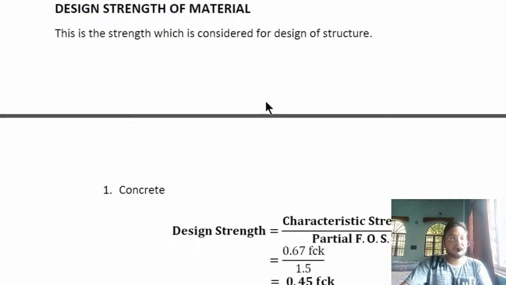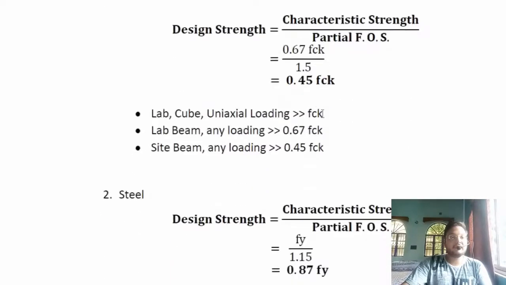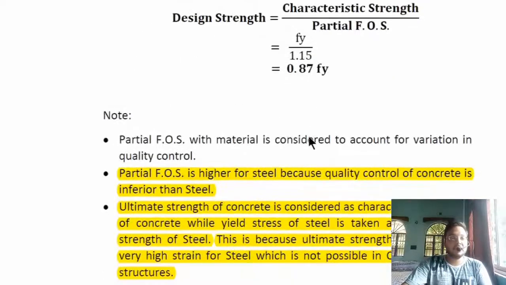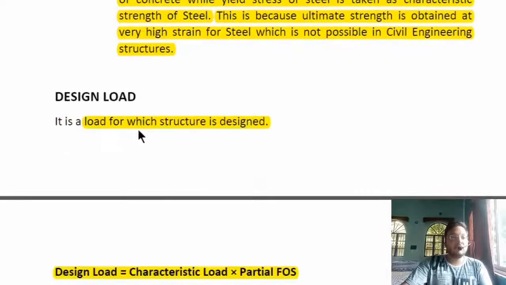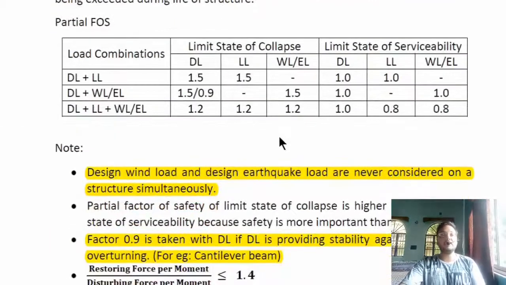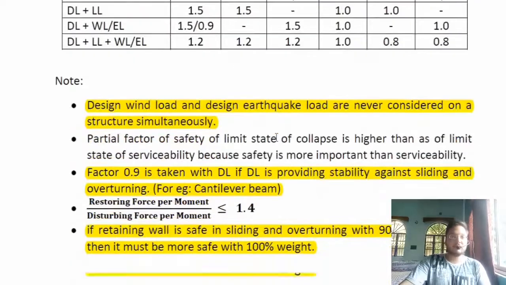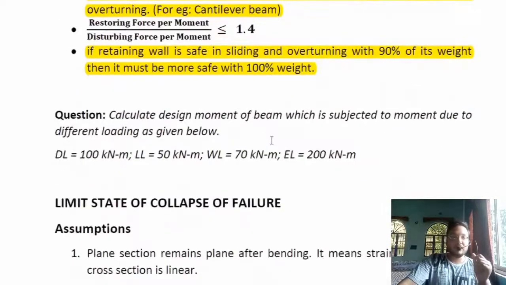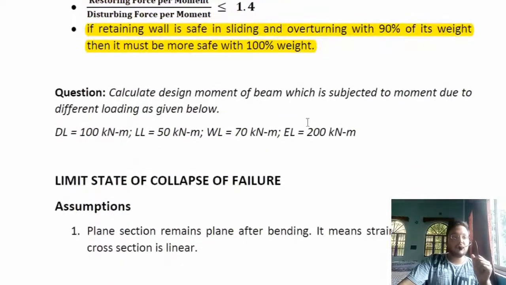We also considered the design strength of material, how to calculate it and what factors shall be multiplied to it, and also the design load that shall be used, and various load combinations along with the partial factor of safety, so as to study which can be the most deadly combination, which can give us the highest load or highest bending moment for a particular structure. And we also did a similar question related to this to clear our idea.